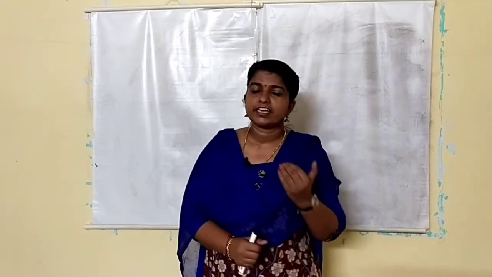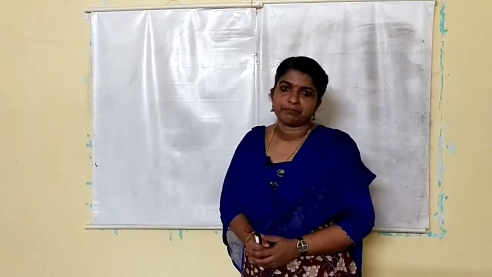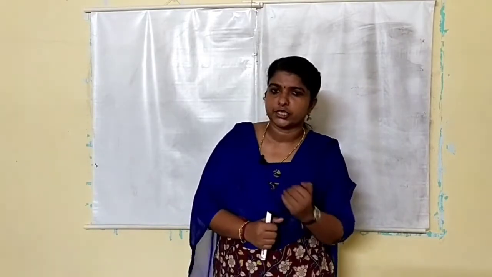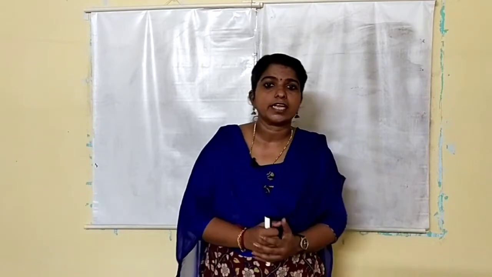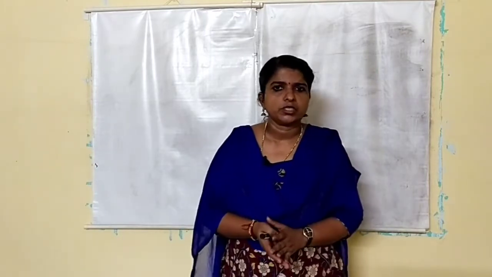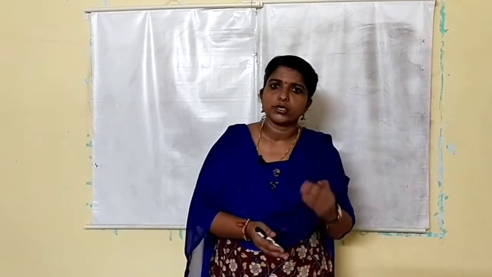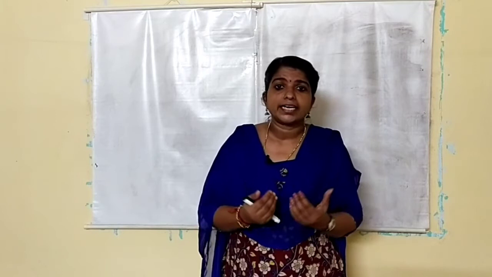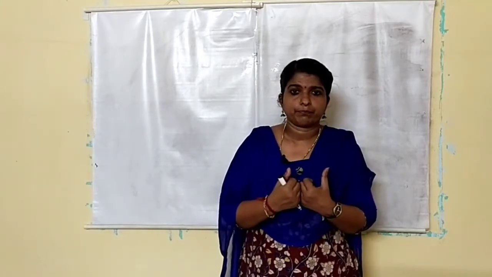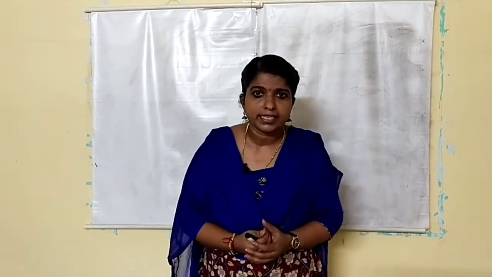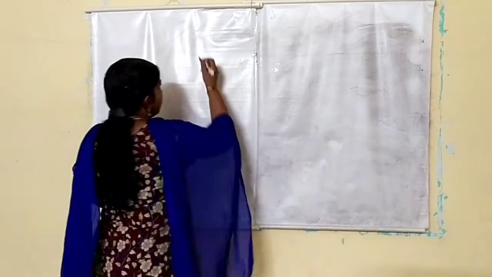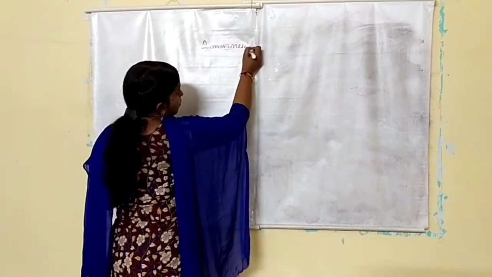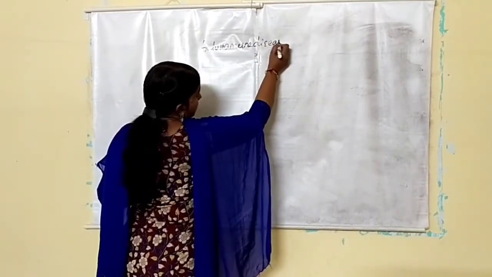Hi students, we were discussing immunity. I told you our immune system has the ability to distinguish self cells from non-self cells. But sometimes, due to genetic problems or other unknown reasons, the immune system attacks our own cells. This is known as autoimmune disease.